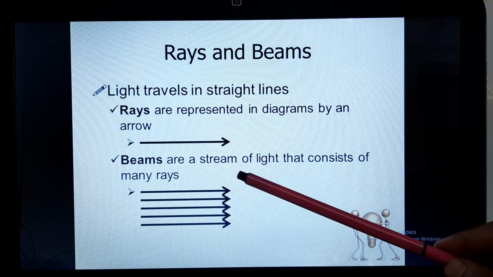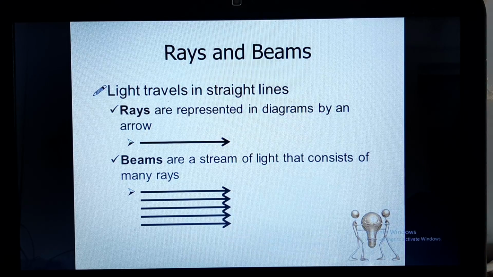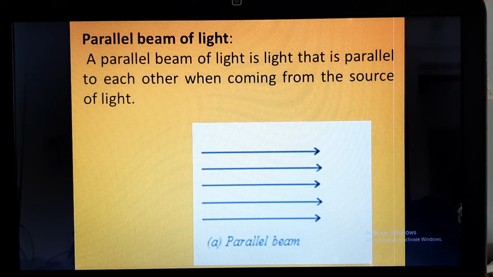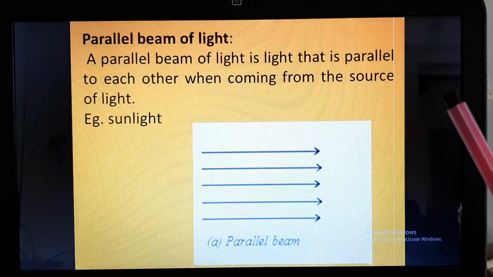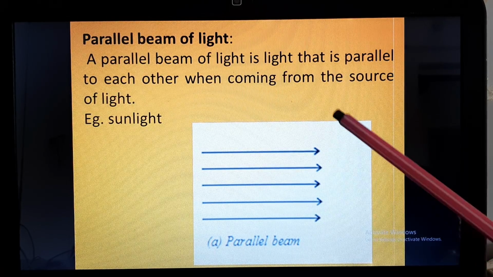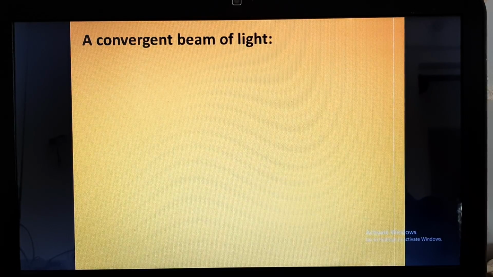The light travels in a beam. A beam consists of many rays. These beams can be of many types: a parallel beam, convergent beam or divergent beam. A parallel beam of light is when the light rays are parallel to each other. We see a parallel beam of light coming from a source when that source is at an infinite distance, like sunlight. Since the sun is very far, the light coming from the sun appears to be in a parallel beam.